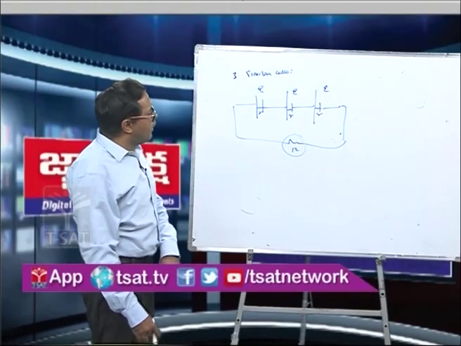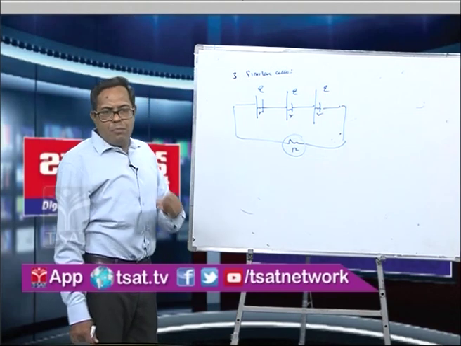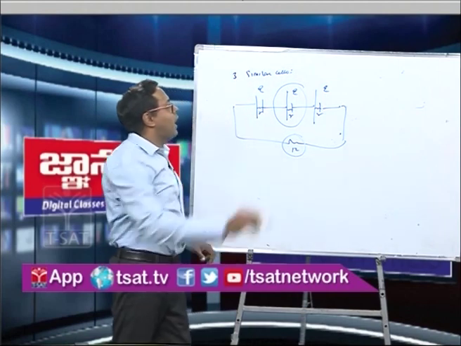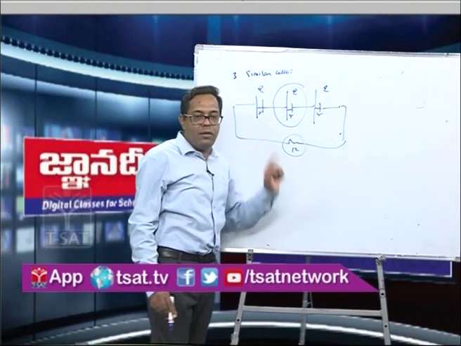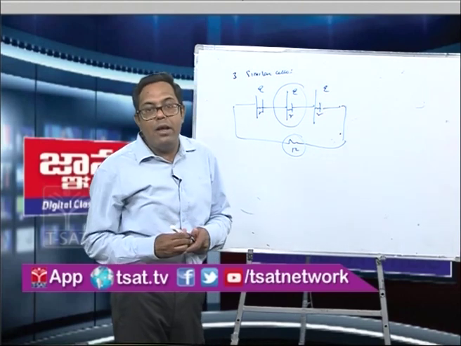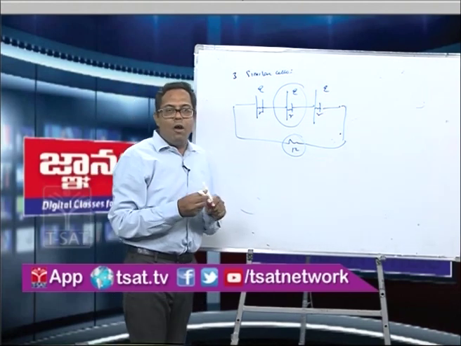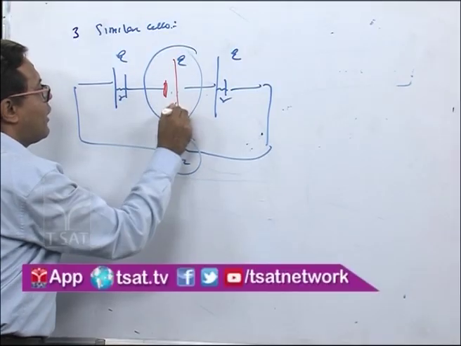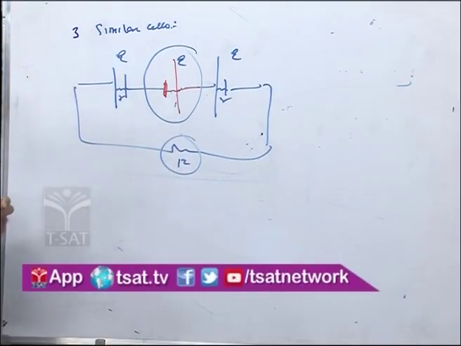Now suppose by mistake I have reversed the polarity of the second cell, or connected it wrongly, with this side negative and this side positive. What is the net current flowing through the circuit?